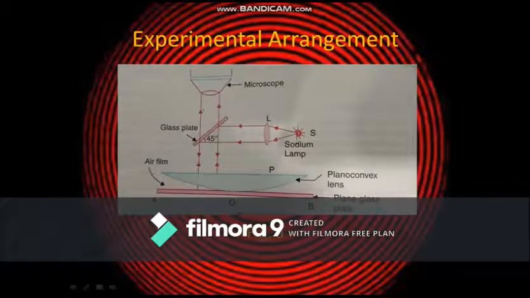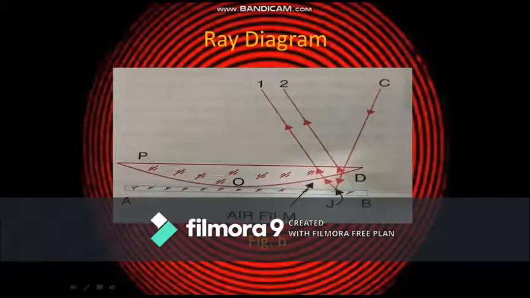Then what happens to the ray? Part of the incident light on the system is reflected from the glass to air boundary, say at D. The remainder of the light is transmitted through the air film and is reflected again from the air to glass boundary, say from point J. The two rays reflected from the top and bottom of the air film are derived through division of amplitude from the same incident ray CD and are therefore coherent.